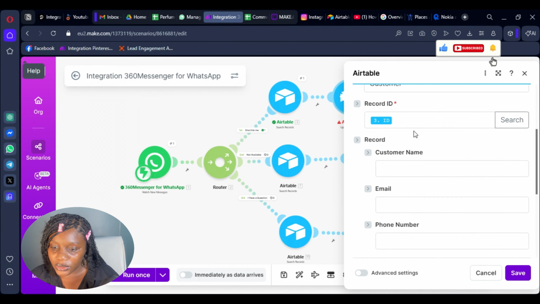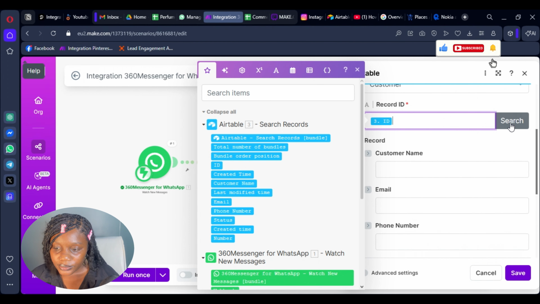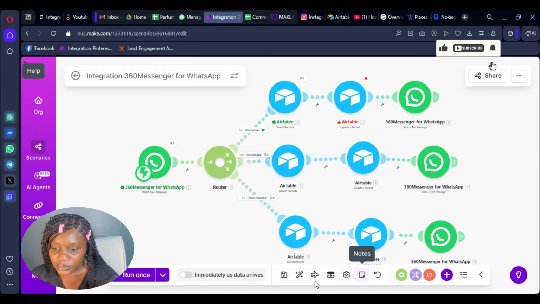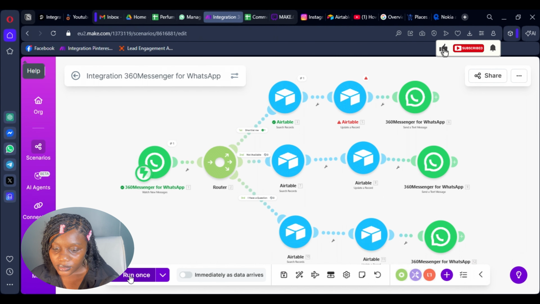ID. So the ID was not updated. The reason that happened. So let's try it again.